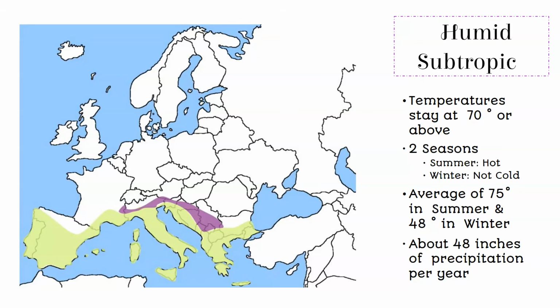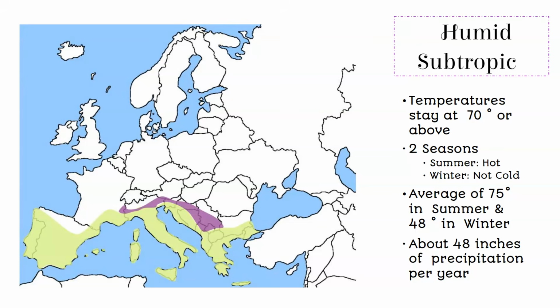Humid subtropic is the next one we're going to look at. Temperatures stay around 70 degrees or above. They have 2 seasons, hot summers and not cold winters. They have an average of 75 degrees in the summer and 48 degrees in the winter, so not bad. And they get about 48 inches of rain a year.